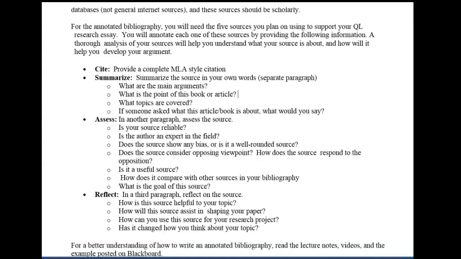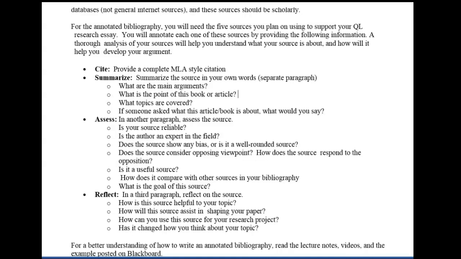In the last paragraph, you will reflect on the source. How is this source helpful to your topic? How will this source assist in shaping your paper? How can you use this source for your research project? Has it changed how you think about your topic? For more information on how to write an annotated bibliography, read the lecture notes, videos, and the example assignment posted on Blackboard. Your bibliography should be in MLA format.